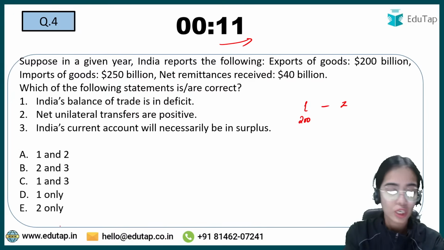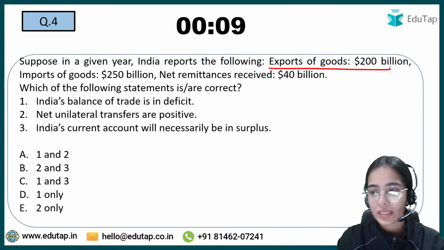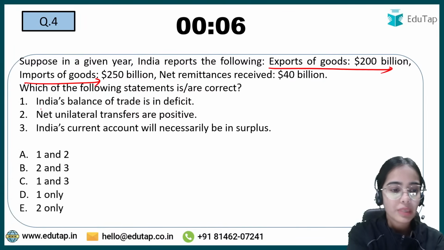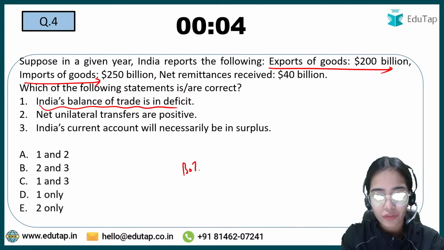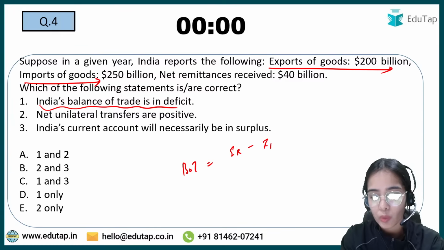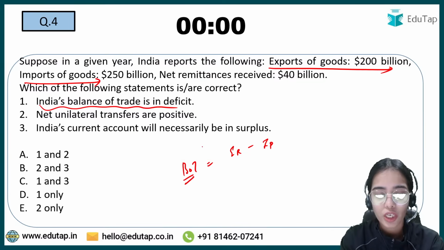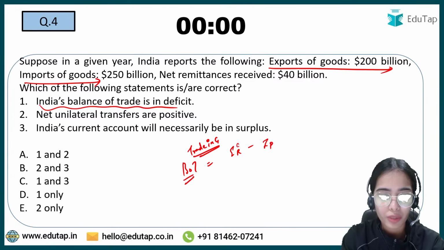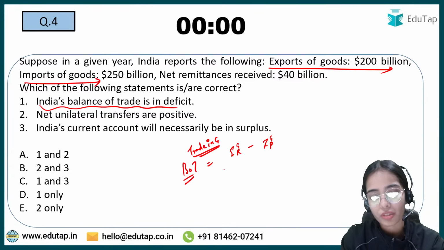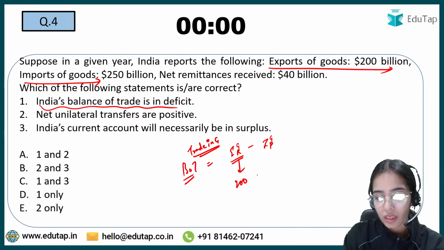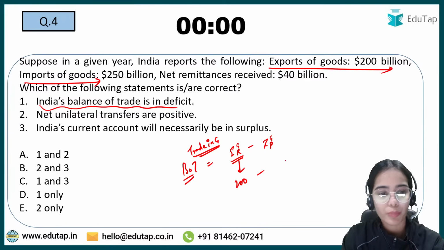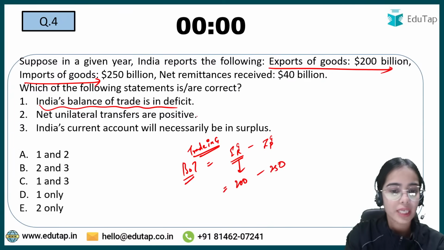Export minus import. So how much is coming in? Export minus import, that means India's balance of trade. India's balance of trade is your export receipts minus import payments. Balance of trade talks about the trade in goods. So export receipts from the goods trade is 200, while the import payment for the import of goods is 250 billion. So balance of trade is in deficit.